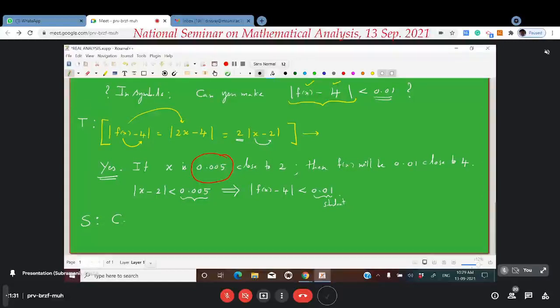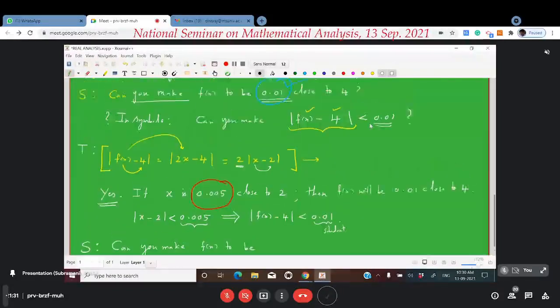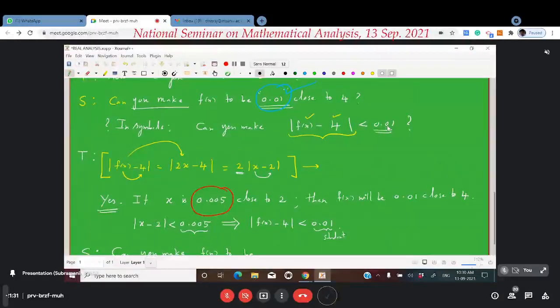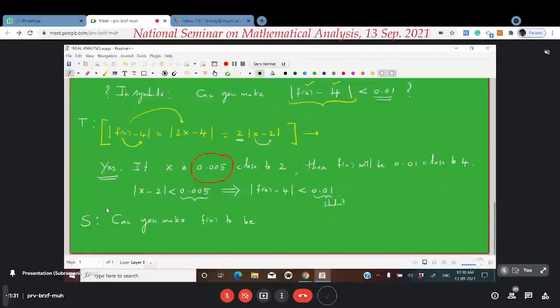Now again the student is challenging the teacher as follows: Sir, can you make f of x... maybe he thinks that earlier he came with a small number such as 0.01 and the teacher could succeed. So this time possibly the innocent student can come with a still smaller number, 0.00001 close to 4. This time he is challenging the teacher again by coming with a smaller number like this.